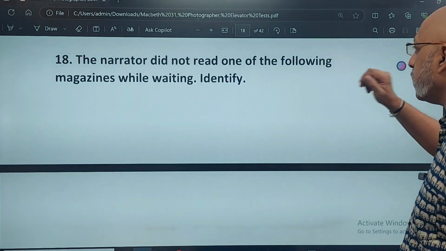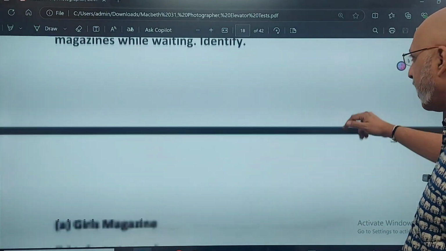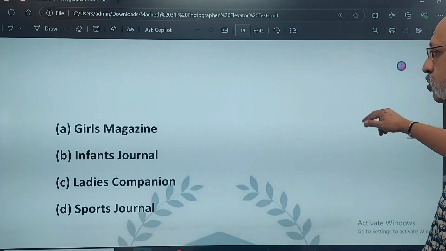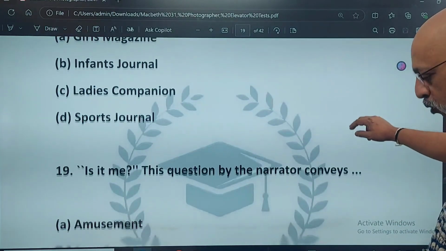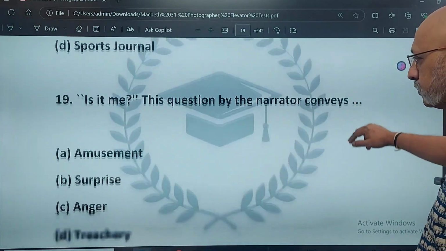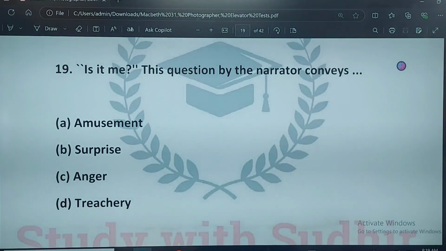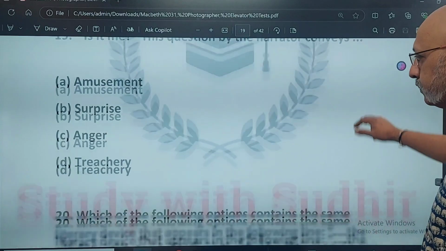The narrator did not read one of the following magazines while waiting. Identify. This is a straight recall question. Girls Magazine, Infants Journal, Ladies Companion, or was it D? So 18th is D, Sports Journal. Is it me? This question by the narrator conveys amusement, surprise, anger, or treachery. The correct answer, 19th, B, it is surprise.